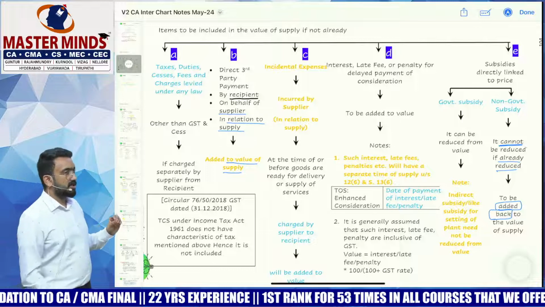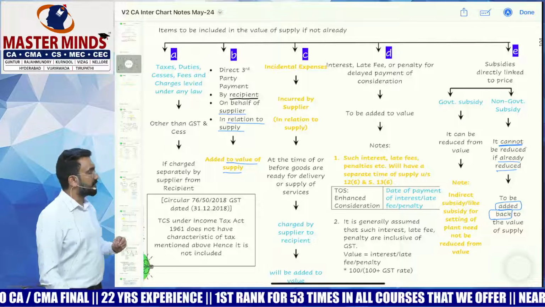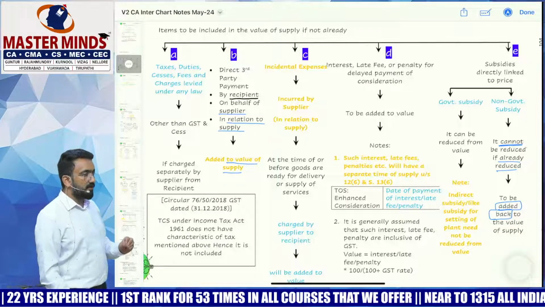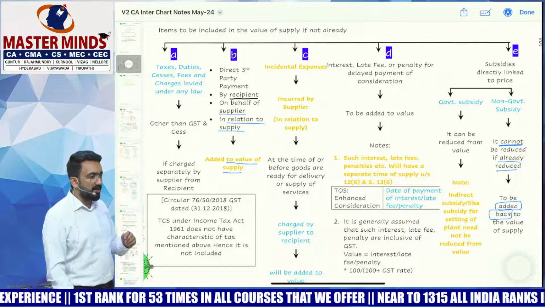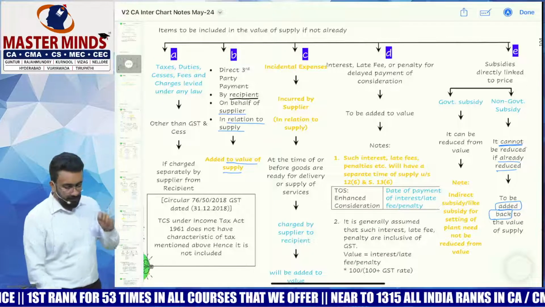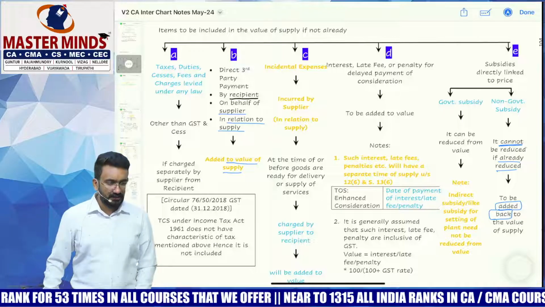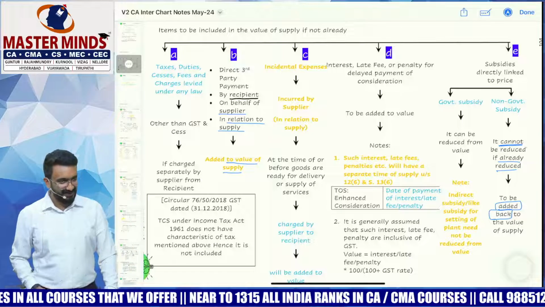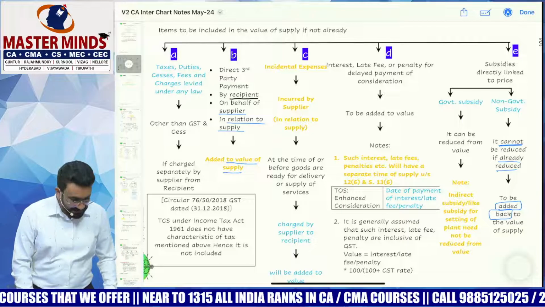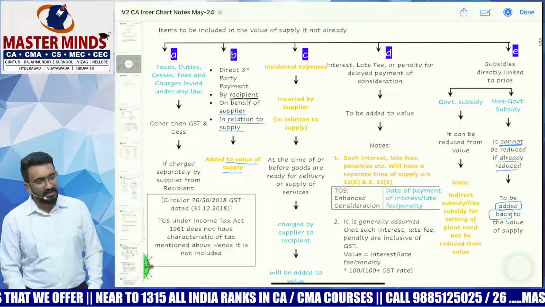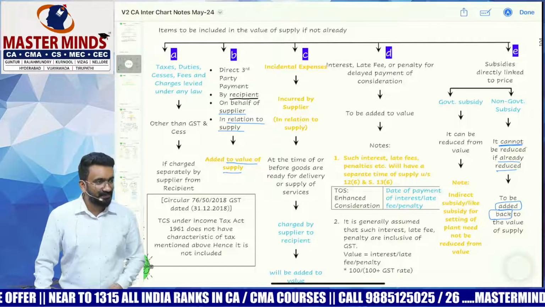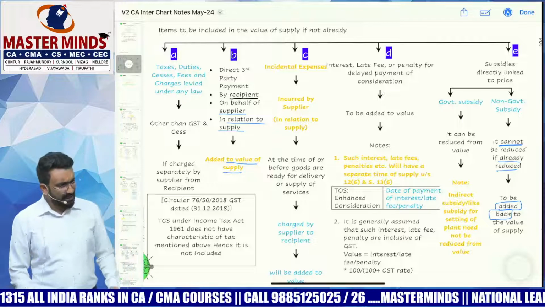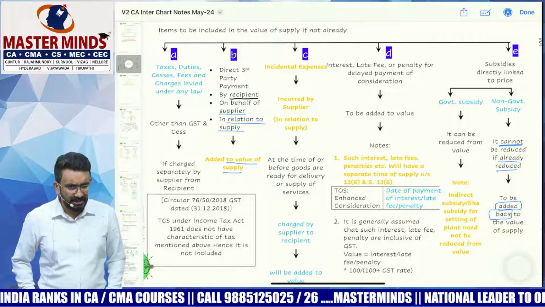Okay, now let's look at what section 15 subsection 2 is talking about. It says, if not already included in value, the following items would be additionally included in value. There are 5 clauses that I've given as a single chart for you to analyze. We will first go through all the 5, then we will make a detailed understanding of each of it. We'll also try to see if there is an examination tip that we need to carry in our understanding. There are multiple clarifications that have also come on top of this, which we will discuss separately.